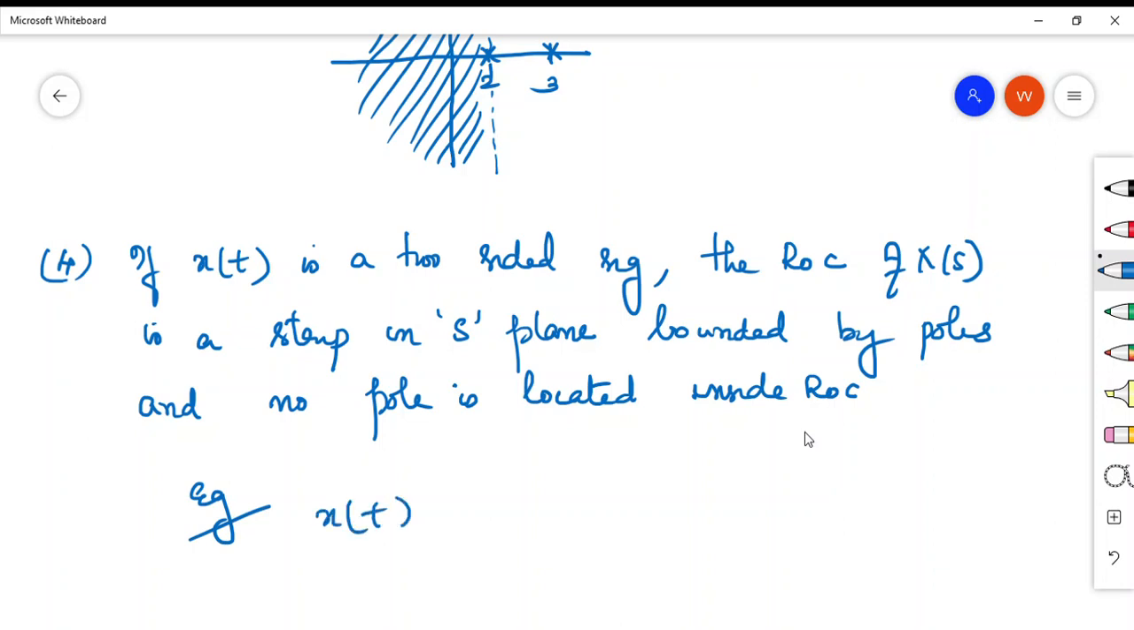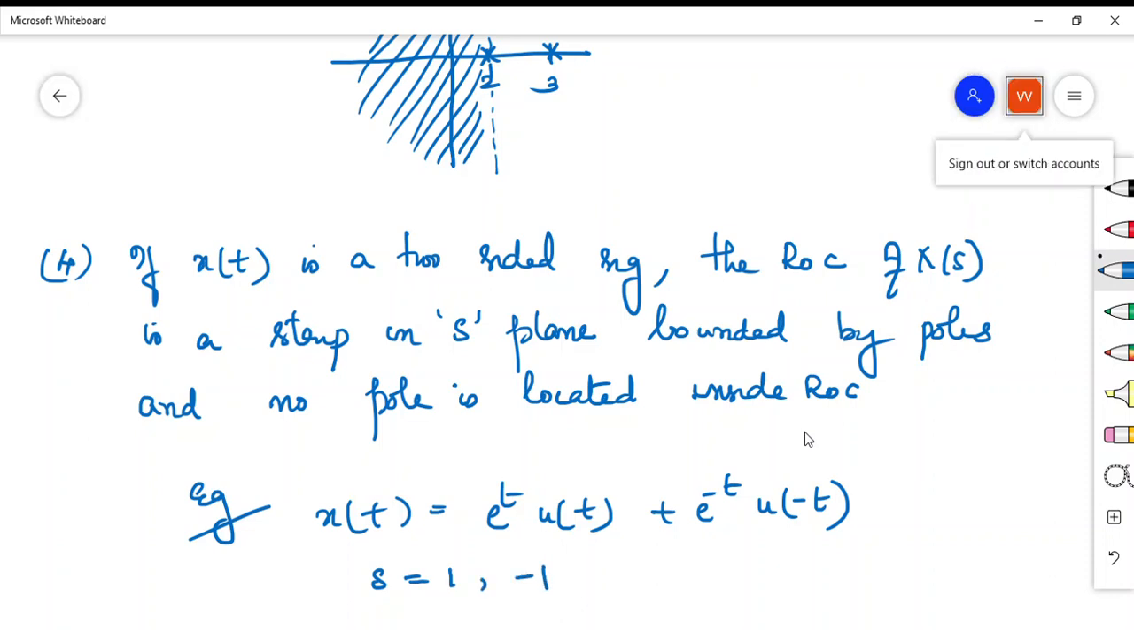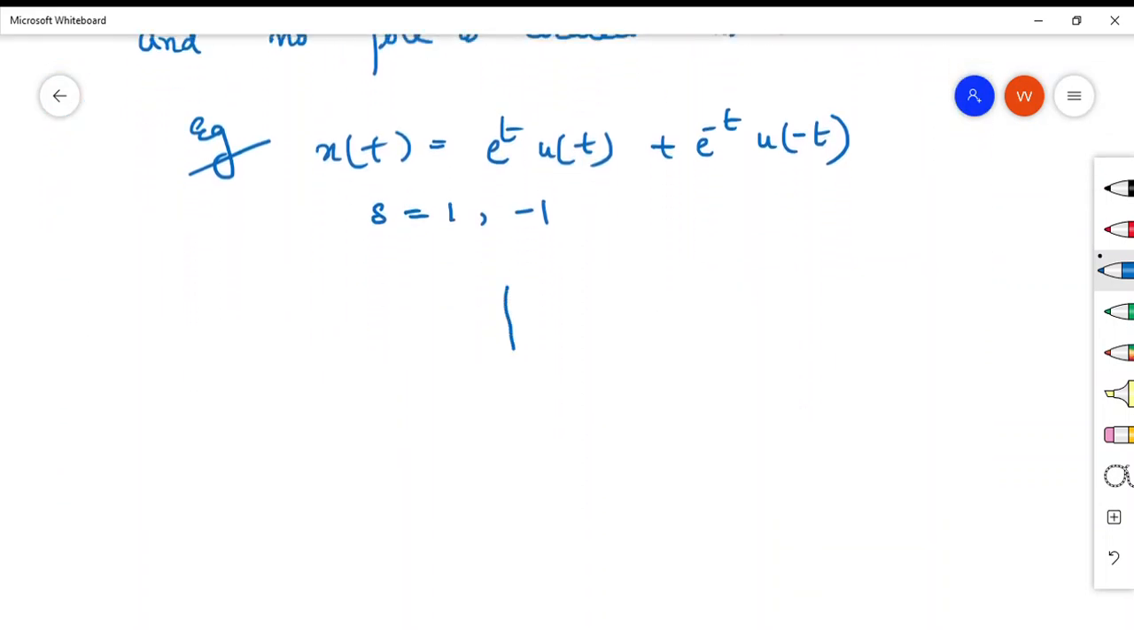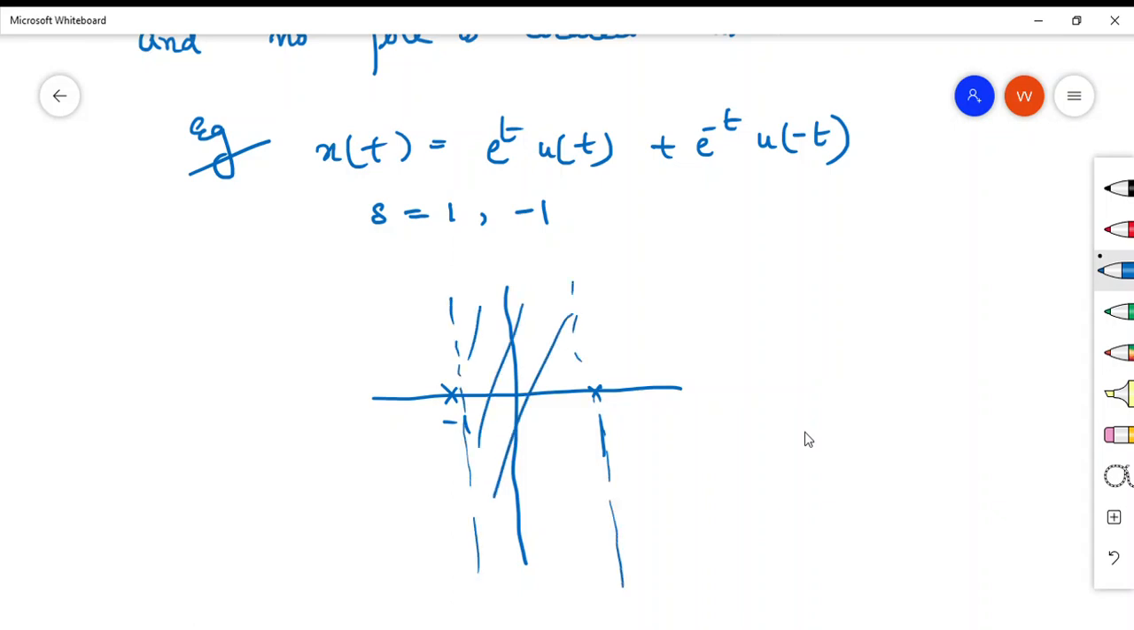You can write an example: x of t is equal to e raised to t u of t plus e raised to minus t u of minus t. In this case the poles will be s equal to 1 and minus 1. So your region of convergence will be a strip between minus 1 and 1, a strip between the two poles. So this is the fourth property, and now we'll see the last one.